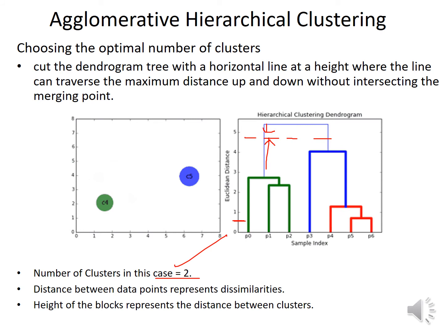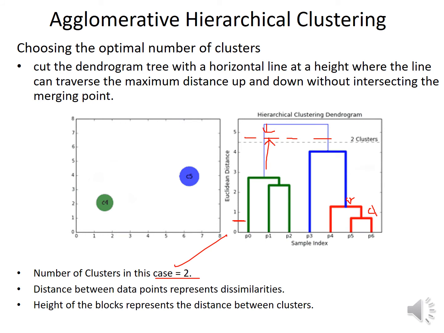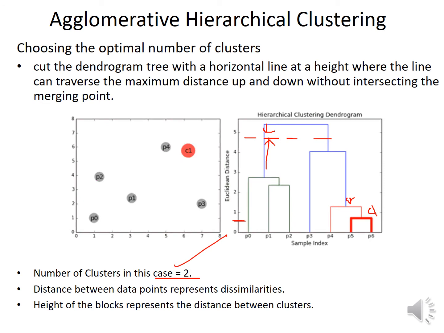So, for example, this is cluster 1, and we combine cluster 1 with P4 to form cluster 2. After that, the next two elements closest to each other are P1 and P2. We combine P1 and P2 to form C3.